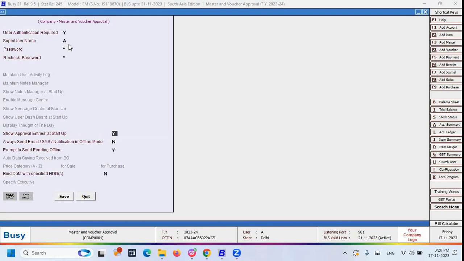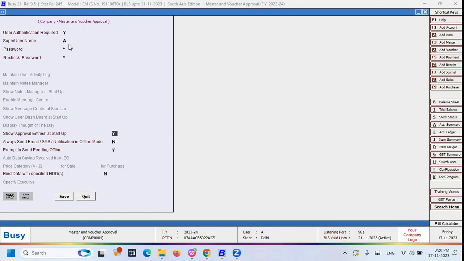If you enable it, then what happens? If any vouchers or master entries are still pending approval, that user will come to know that voucher entry approval is pending. That kind of pop-up will come in front of their screen. So please note that you have to enable this option, and you can enable it user-wise also.